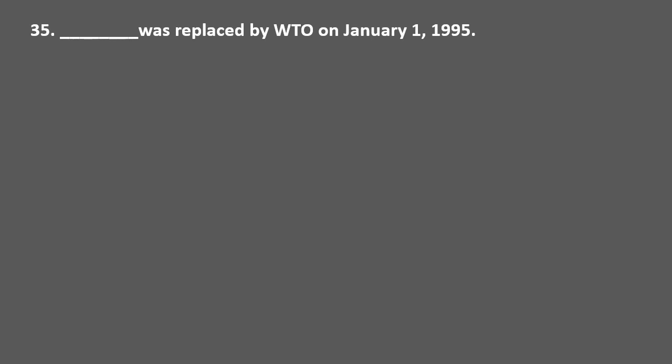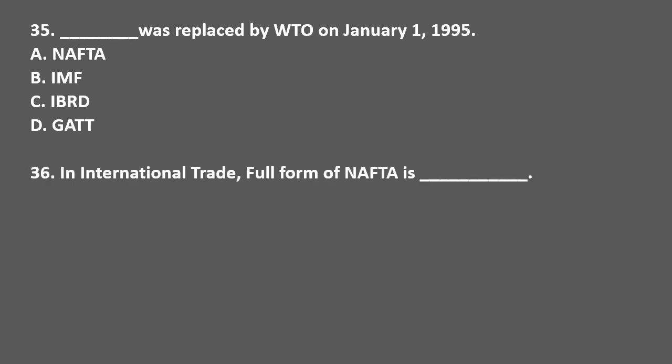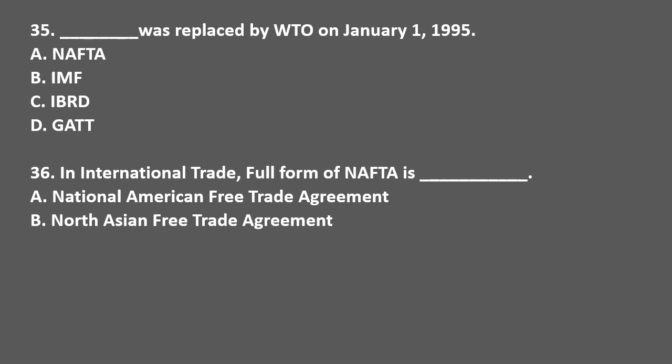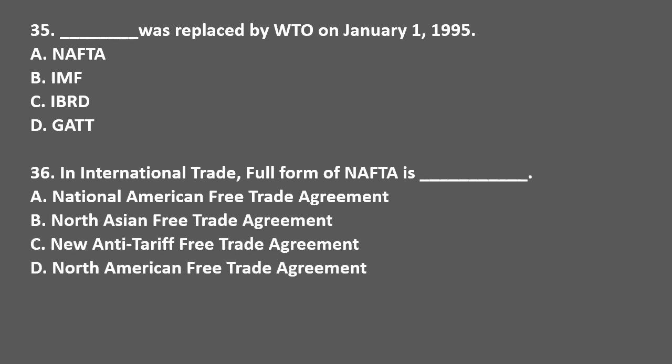Blank was replaced by WTO on January 1st, 1995. Options are NAFTA, IMF, IBRD and GATT. The correct answer is option D, GATT. GATT was replaced by WTO on January 1st, 1995. In international trade, full form of NAFTA is, options are National American Free Trade Agreement, North Asian Free Trade Agreement, New Anti-Tariff Free Trade Agreement and North American Free Trade Agreement. The correct answer is option D, North American Free Trade Agreement.